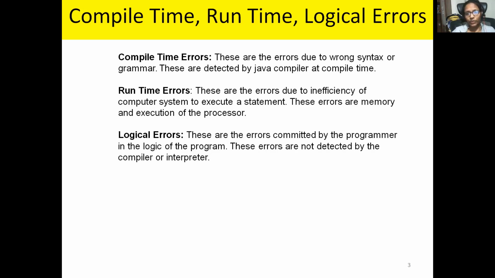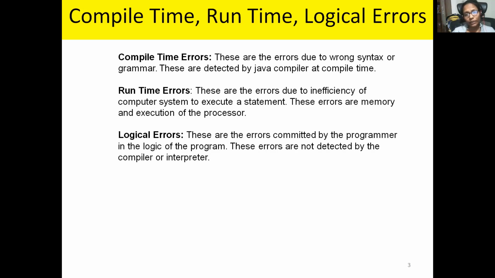Coming to the second one, runtime errors. At the time of execution, if you get any errors, generally, if you use dynamic memory, obviously the memory will be allocated at runtime. If the memory is not sufficient in your system or for your program, then the system, or the language we are using, knows at runtime only that the memory is insufficient.